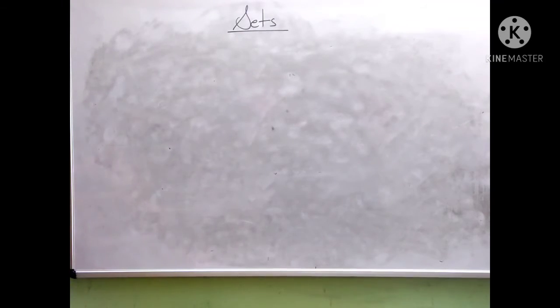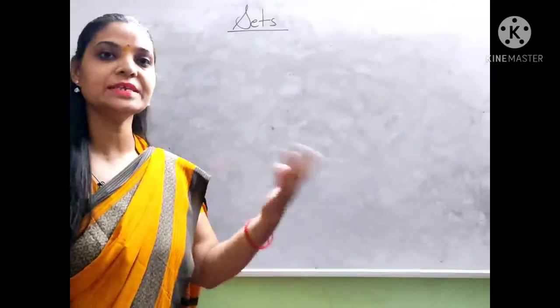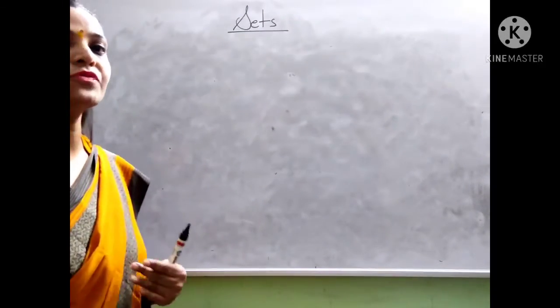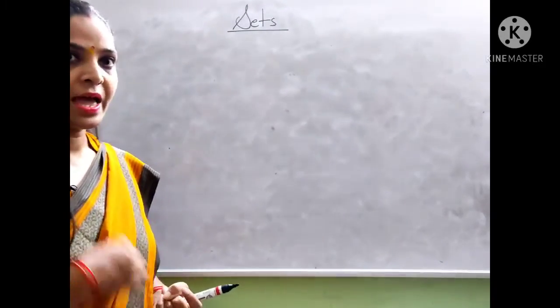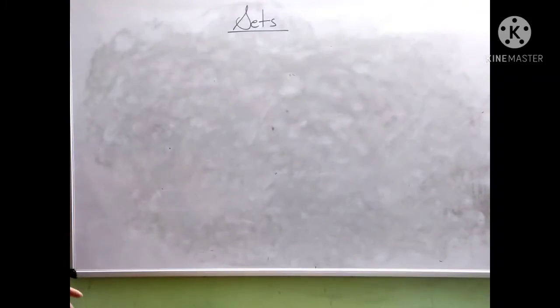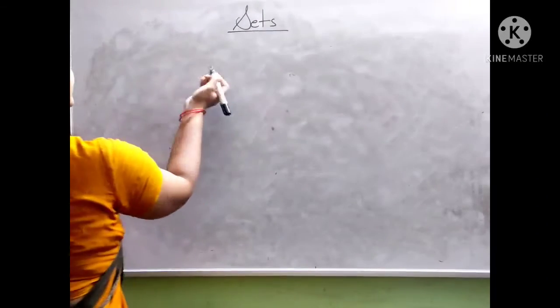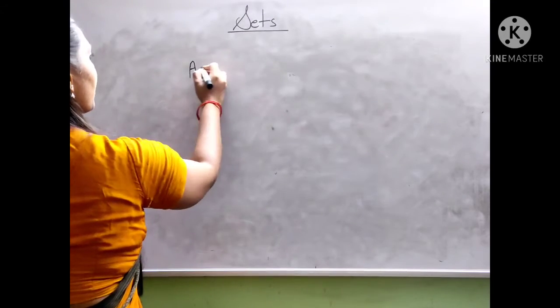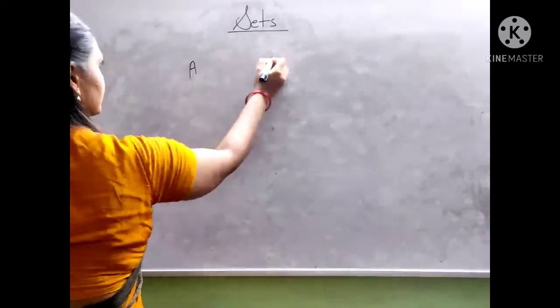If I say object, if I say element, if I say member, these are synonymous terms. So don't confuse between elements, objects and members, right everyone? Sets are always denoted by capital letters and their members are denoted by small letters.